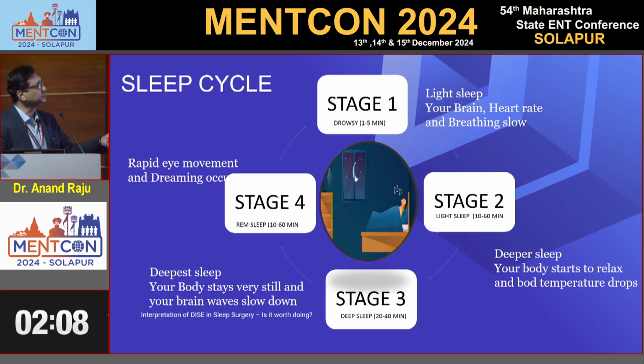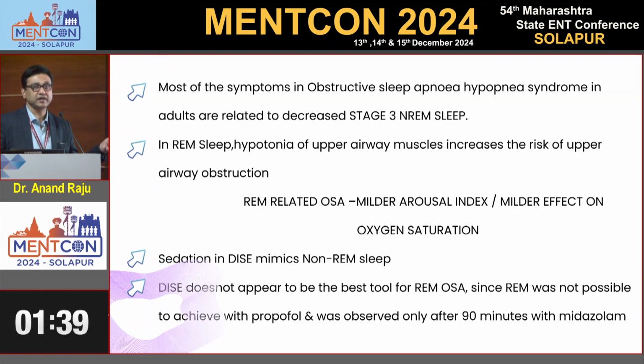Stage 1 is light sleep, so your brain and heart rate and breathing slow. Stage 2 is also light sleep, lasting around 1 hour. Deeper sleep, your body starts to relax and body temperature drops. Stage 3 is the deepest stage, non-REM sleep. In all this non-REM sleep, your body stays very still and your brain waves slow down. So in the interpretation of DISE, what we are looking at is stage 3 sleep. Stage 4 is rapid eye movement, the dreaming stage. It is very difficult to achieve this stage 4 sleep. Sometimes with midazolam we can get stage 4, but it is very dangerous to induce it.